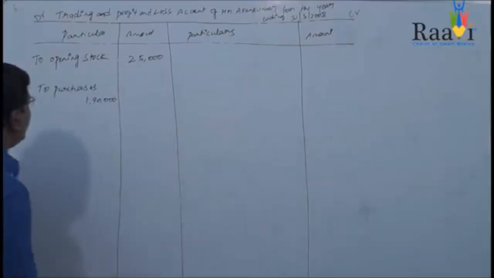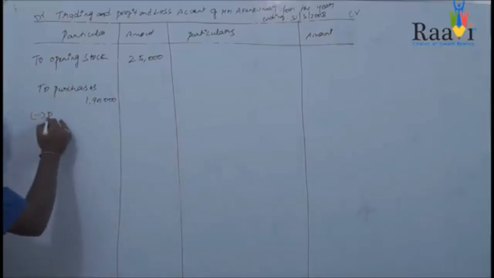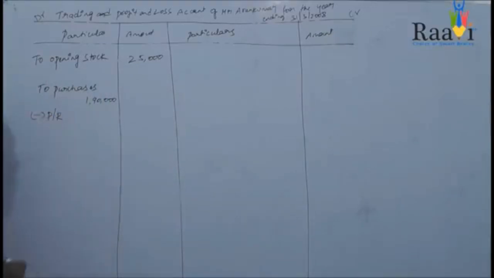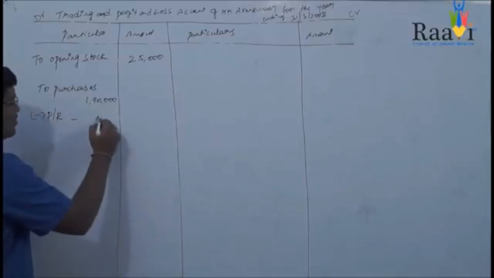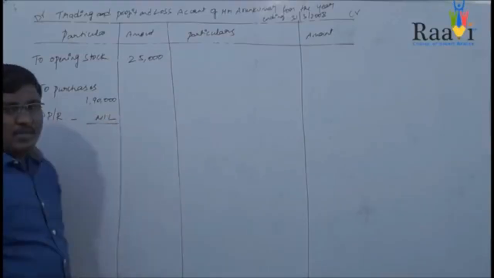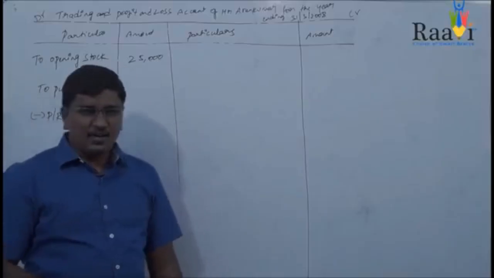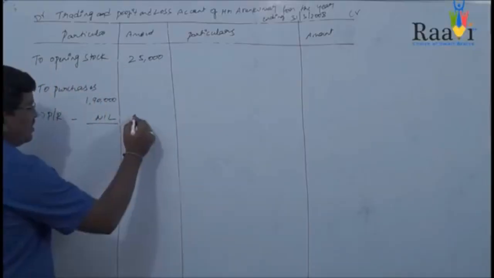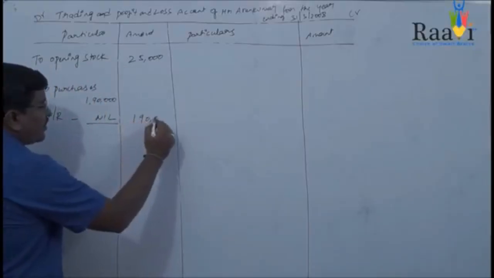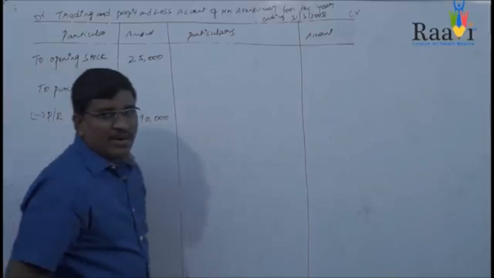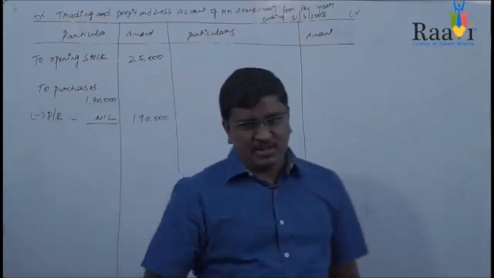So that's why minus purchase returns, you will write it as nil. Purchase returns is nil, so your net purchase is 1,90,000.